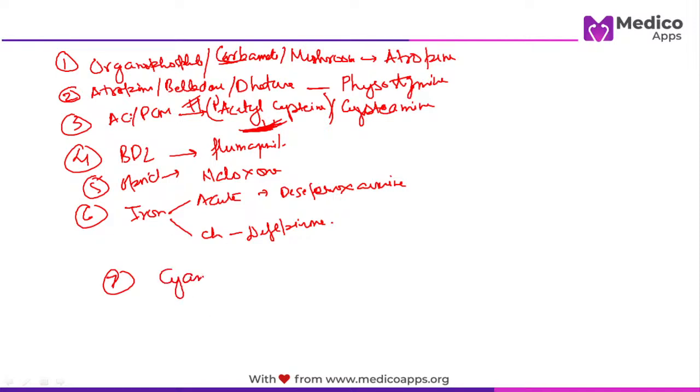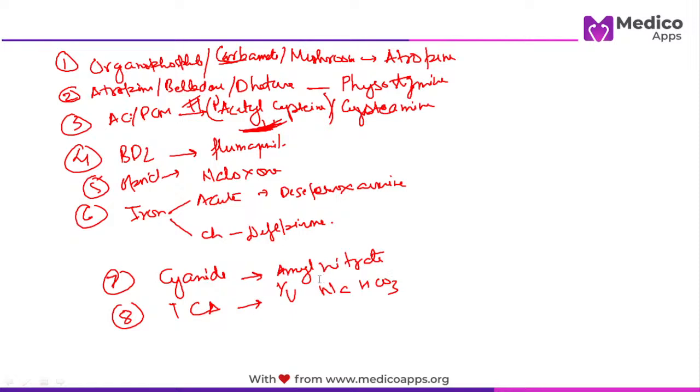They will also talk about cyanide poisoning. They have asked multiple times. What is the specific antidote for cyanide poisoning? It is amyl nitrite. There are hundreds, but I am listing the most important. Again, they will talk about tricyclic antidepressants, like amitriptyline, clomipramine, or imipramine. Remember, IV sodium bicarbonate. This has been asked, I think, last year only. And lastly, if you talk about beta blockers, glucagon.